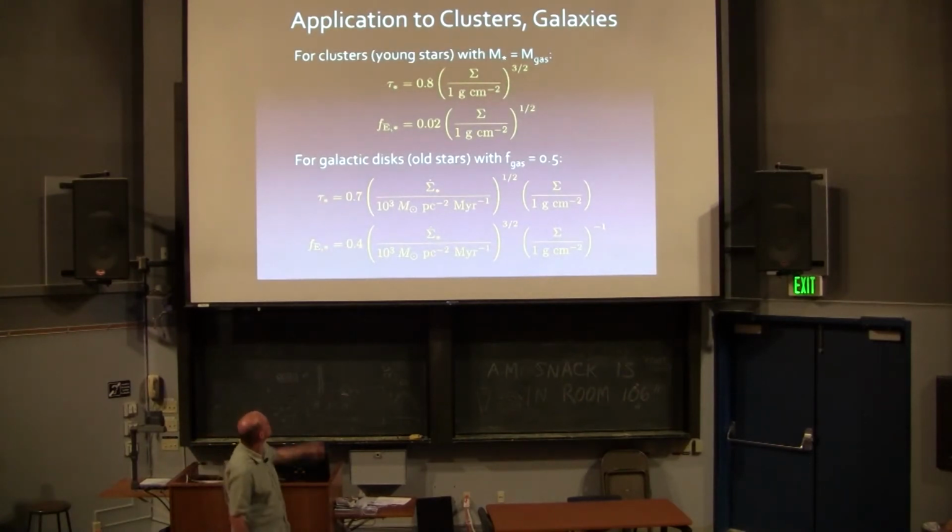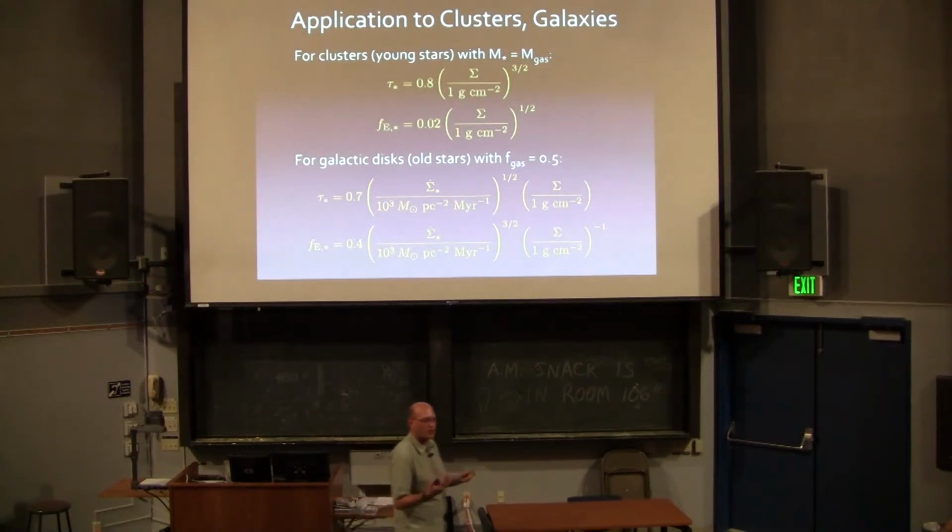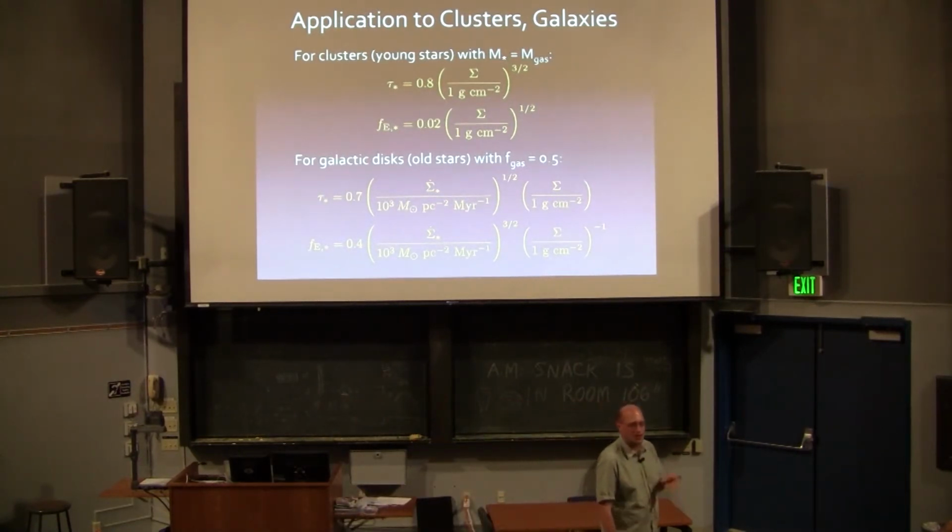So what does this imply? What are the implications? Well, I've given you the 2 dimensionless numbers. You can calculate them for your simulations. You can also calculate them for real life. What are these 2 dimensionless numbers for actually existing astrophysical objects? There are 2 cases we considered. One is young star clusters, and a second is galactic disks.